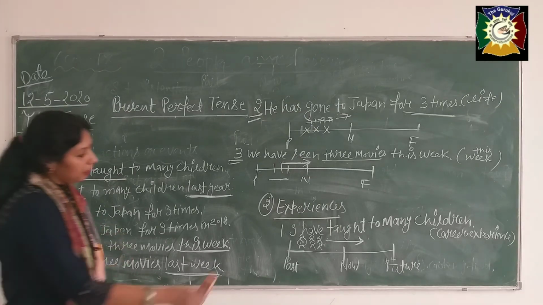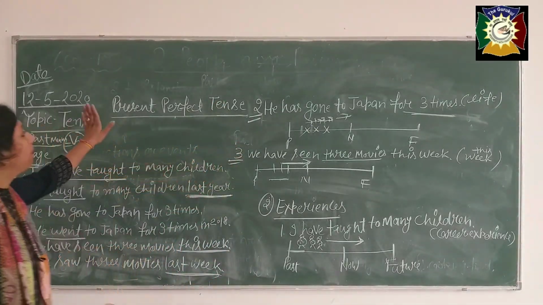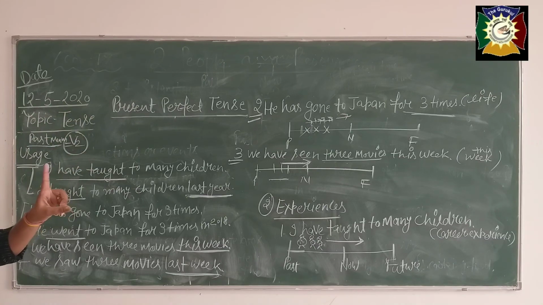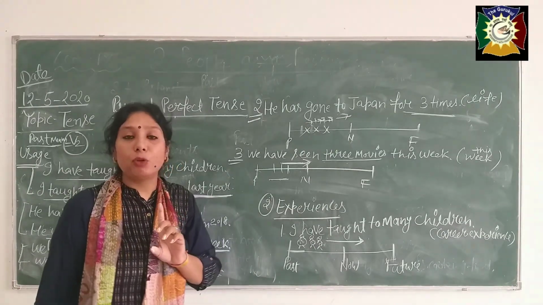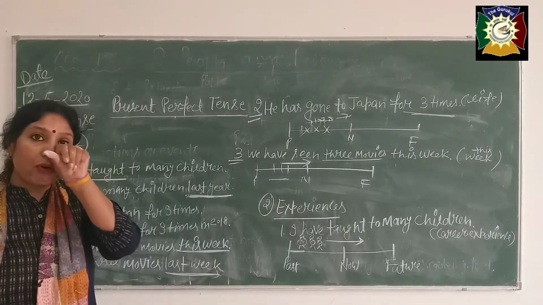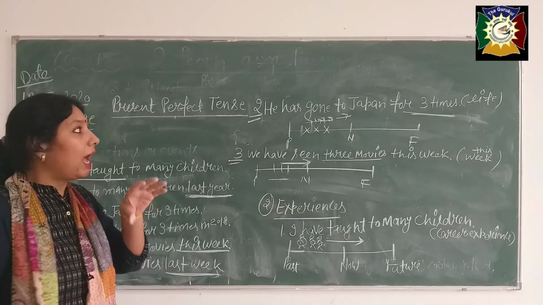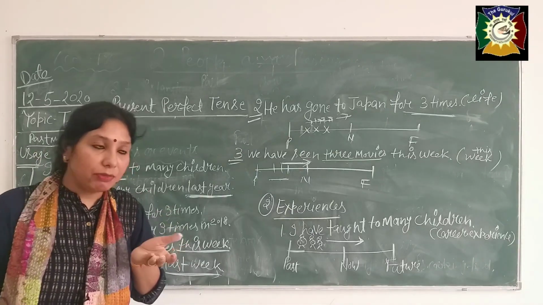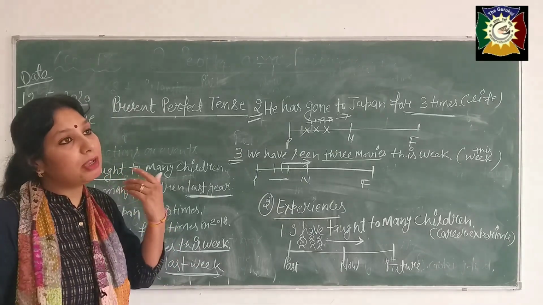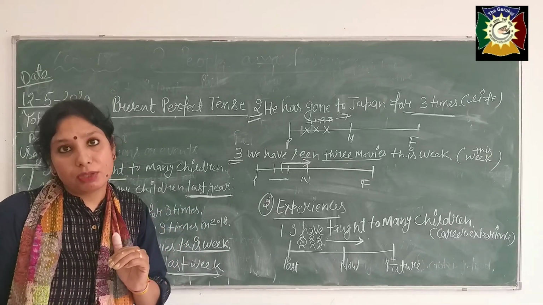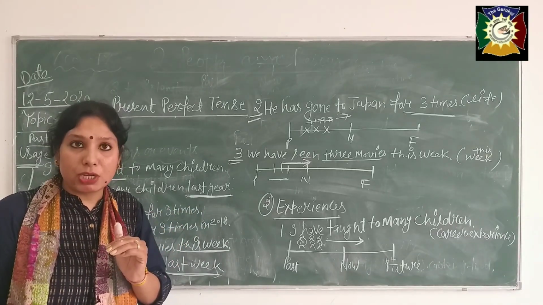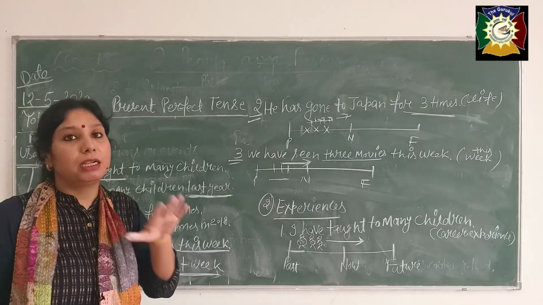Okay, these are the uses of present perfect tense. First I have told you for the recent actions or events, and the second I have told you where we use this bete for the experiences. Okay, I have gone there. Have you gone there? Have you ever gone there to Japan? Have you ever seen the Taj Mahal? Means these are the experiences of the life, and you can see in the future because your time is continuing.